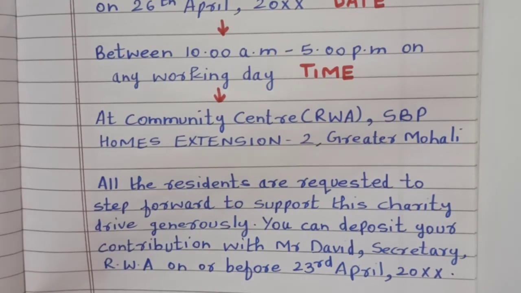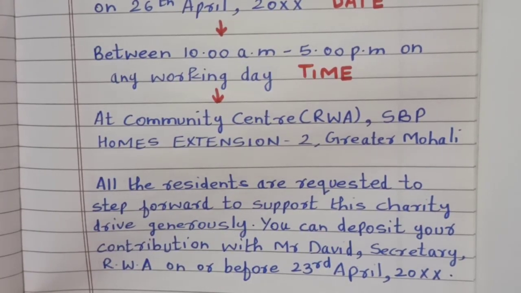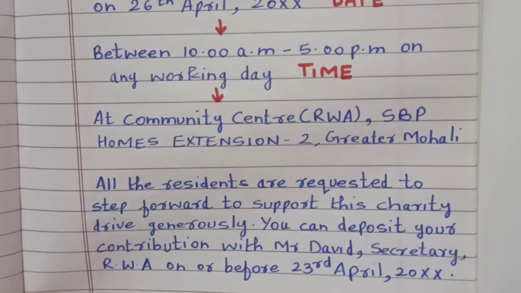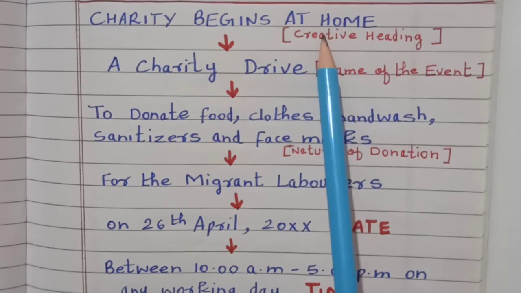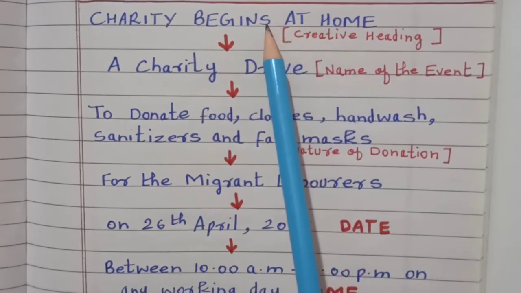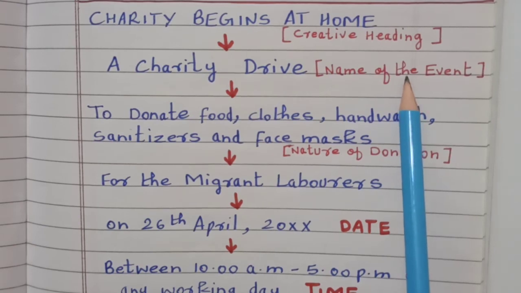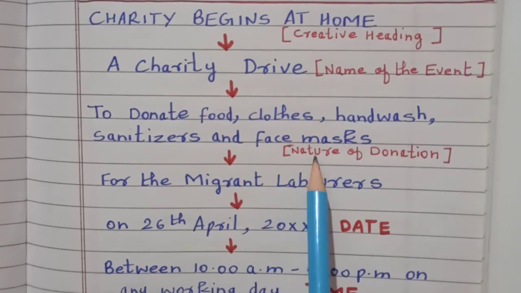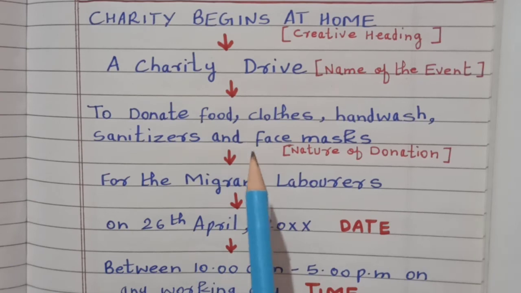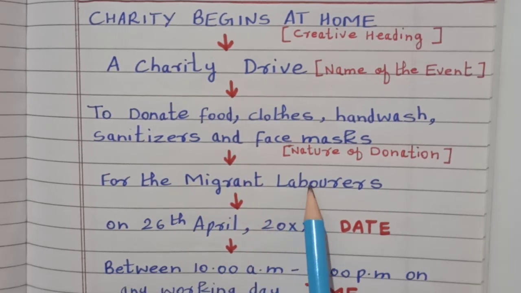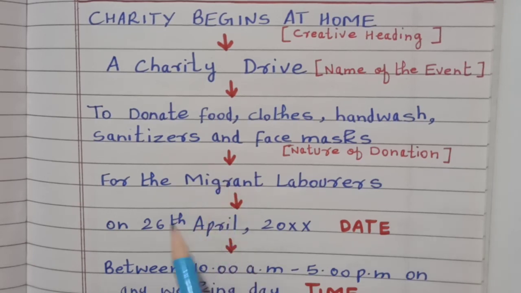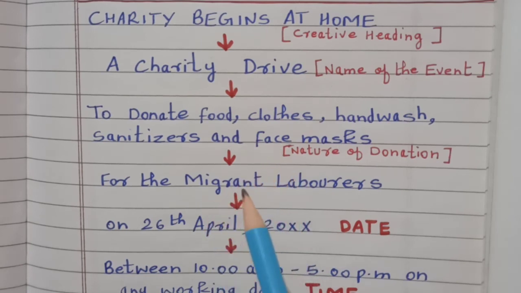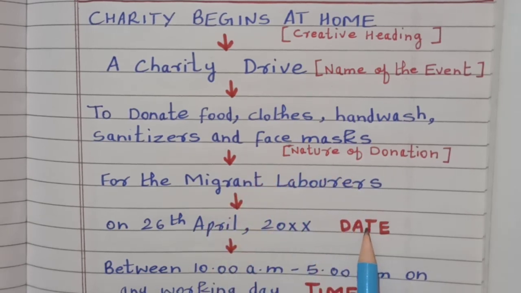So dear students, let's discuss the format now. So first of all, you need a creative heading which needs to be central to the theme. Then you're going to write name of the event. This question had nature of donations which was already given. Then for whom was this donation meant for, that was also precisely given. So that is why I am writing it in the above part of the notice so that my notice is eye-catchy. Then I have written the date.